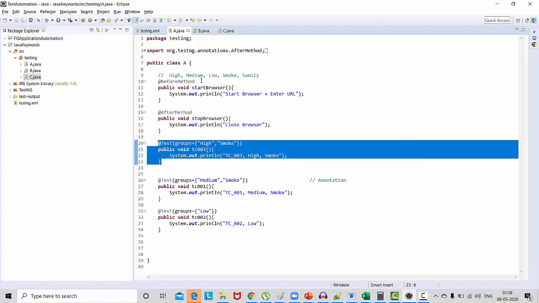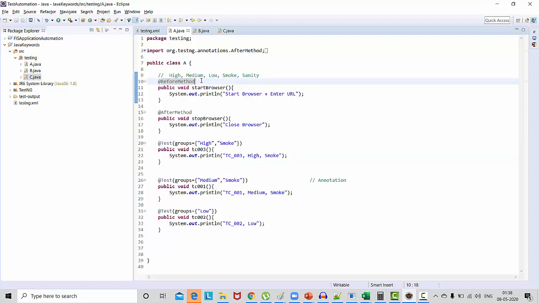So to execute the before method and after method in all cases, it does not matter whether we are using grouping or not, because the before method is going to set up the prerequisite for the test case. So we have to mention alwaysRun equal to true. In front of the before method and after method we will write this.